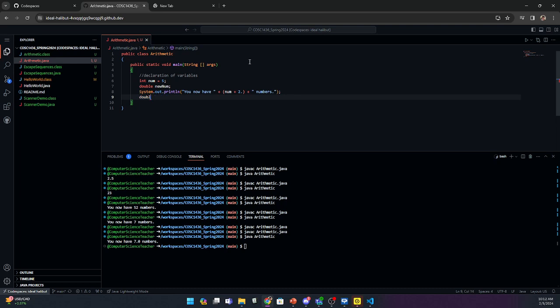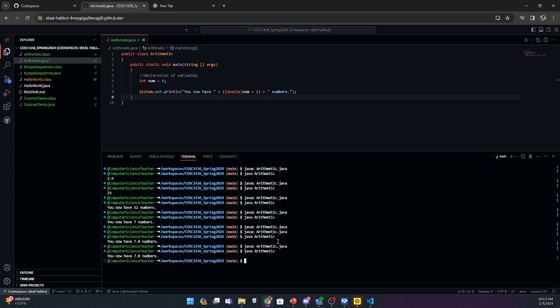Trying to find a way to show you how this explicitly converts. I'm just going to go and do it back up here in this world. I have the double conversion as you see. We'll just take that off, and I am going to instead put that there. So that's another way of doing explicit conversion, just putting the data type in front of the value with parentheses, and that would work. All right, so I'm going to go ahead and save this and run this now. And you can see it did the same thing.